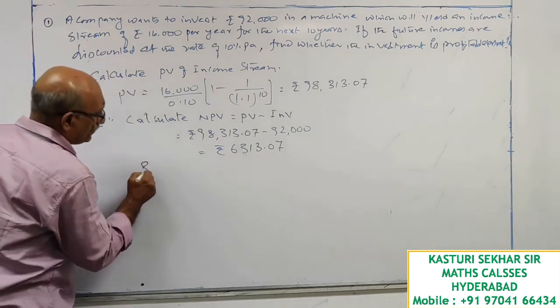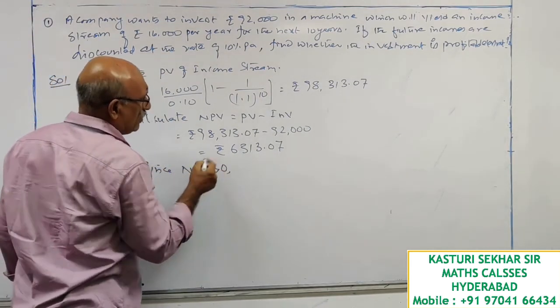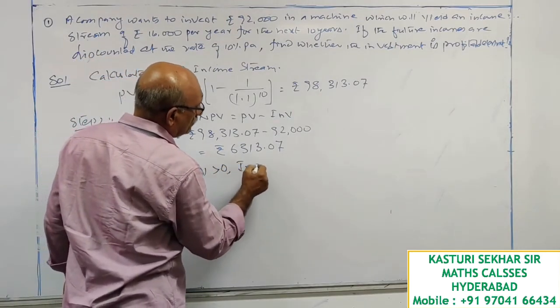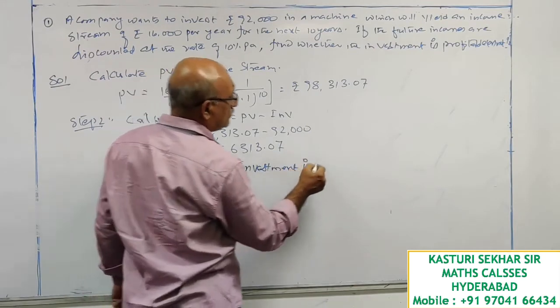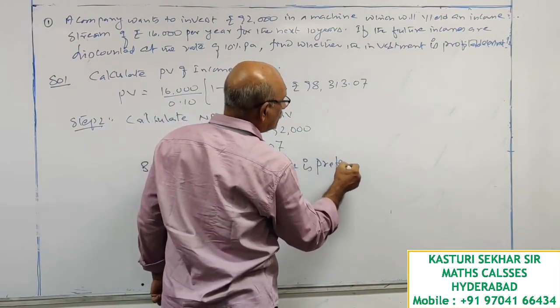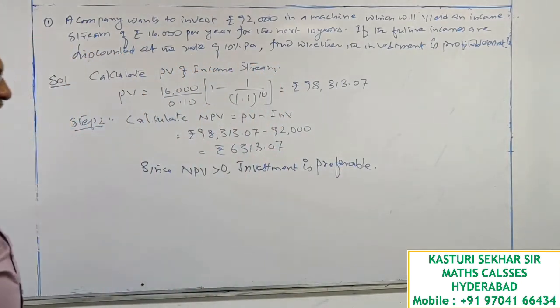Now see this. Since net present value is greater than 0, investment is preferred.